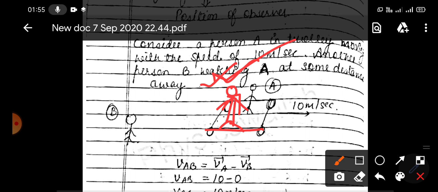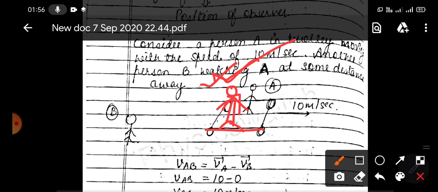So that means the velocity depends on the observer, from where you are observing. The result of an experiment in physics always depends on the observer. It is also called the frame of reference. If the frame of reference or observer changes, then the result of an experiment also changes.